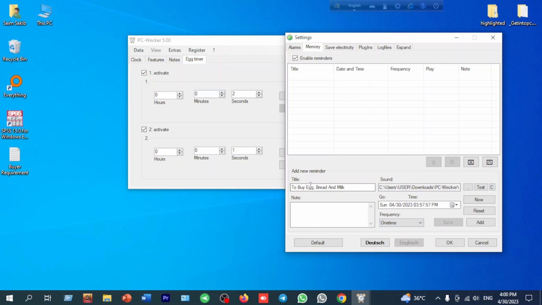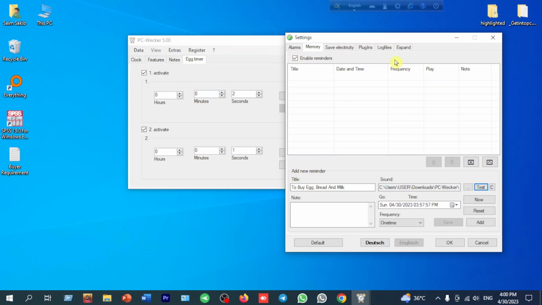Okay, so if we want to test that, just click the test button and you have heard the sound. If we want another sound, this is the sound. Okay, so just click the OK button and this will create it automatically.